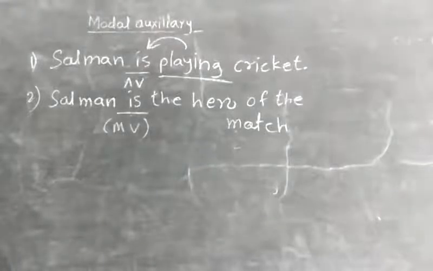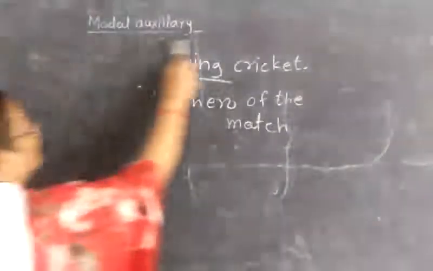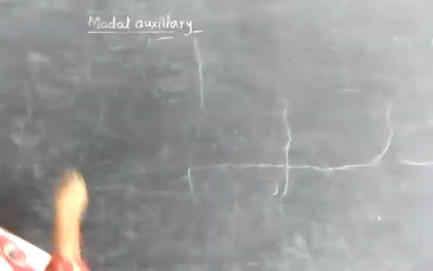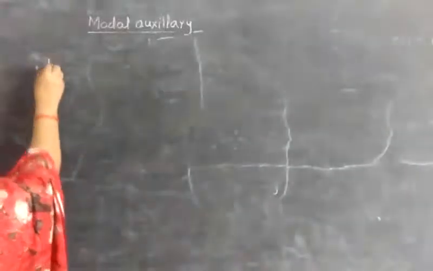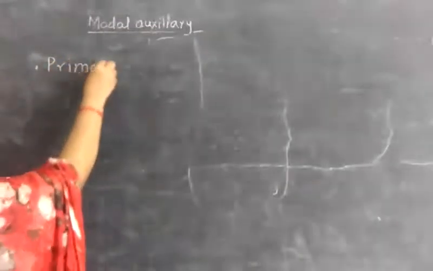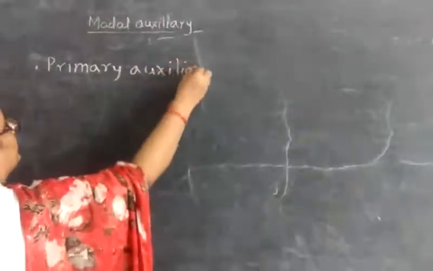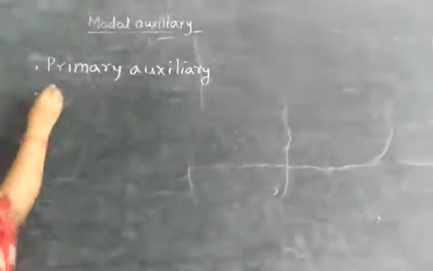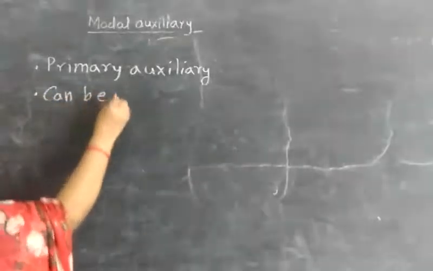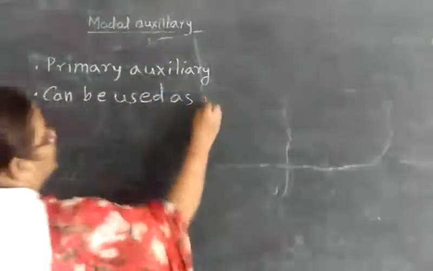Now, there are some features of primary auxiliaries. Note down: primary auxiliaries can be used as main verbs.